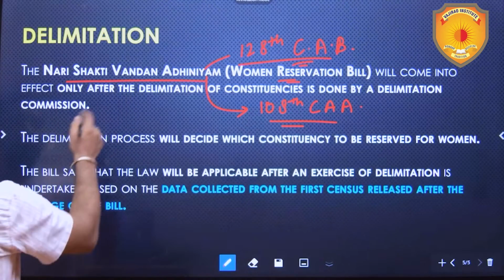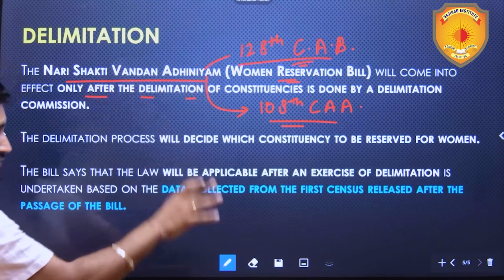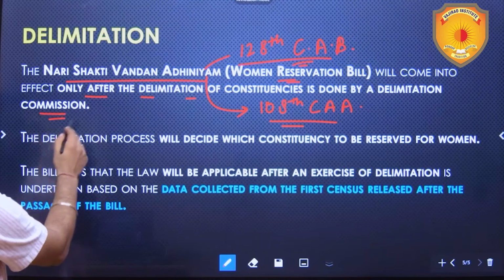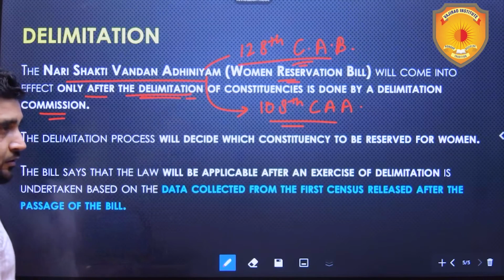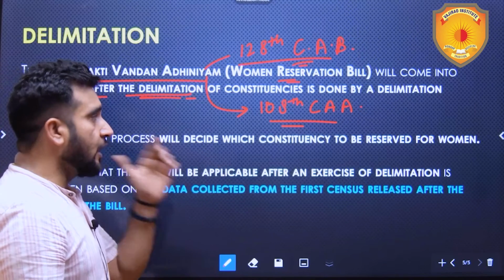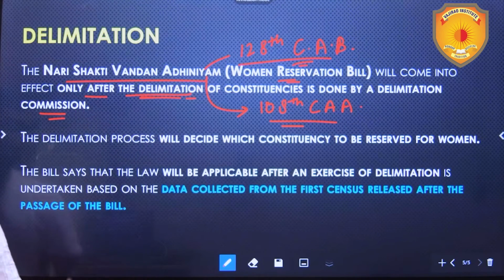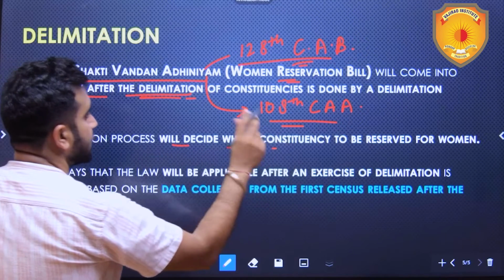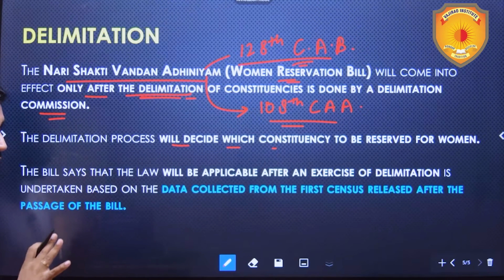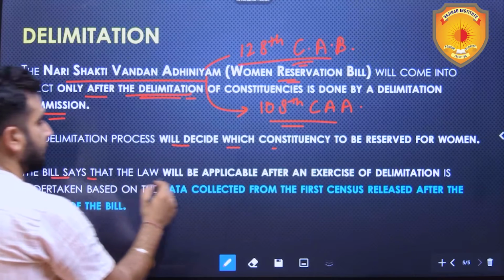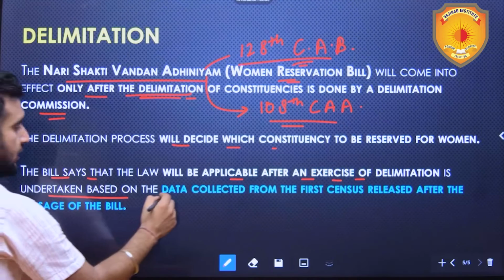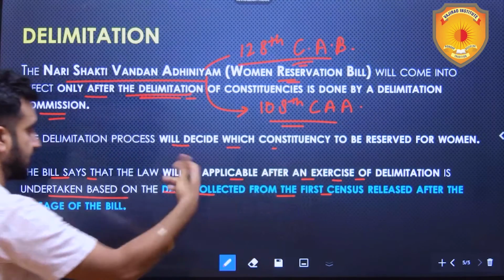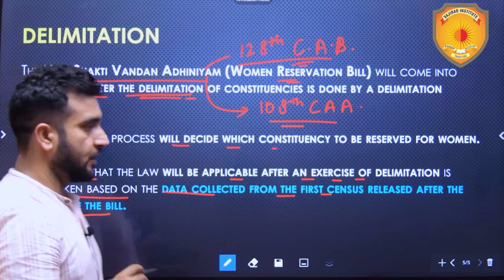So it will come into effect only after the delimitation of constituencies is done by a delimitation commission, and this delimitation will happen on the basis of the data of the latest census. The delimitation process will decide which constituency is to be reserved for women. The bill says that it will be applicable after an exercise of delimitation is undertaken based on the data collected from the first census released after the passage of the bill.